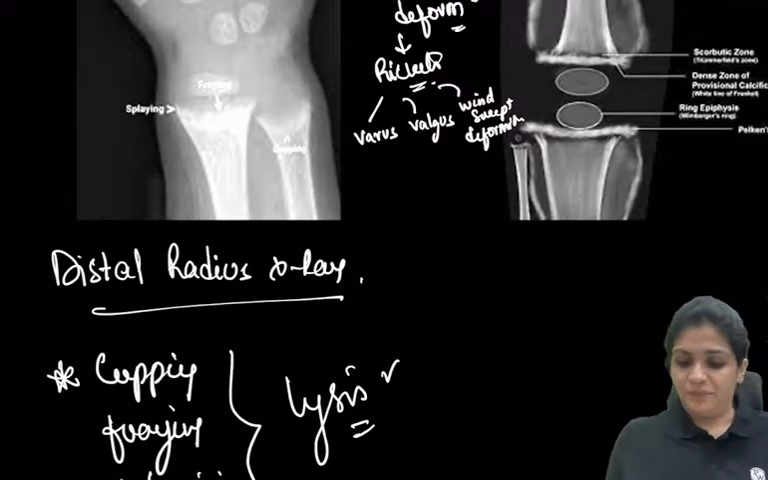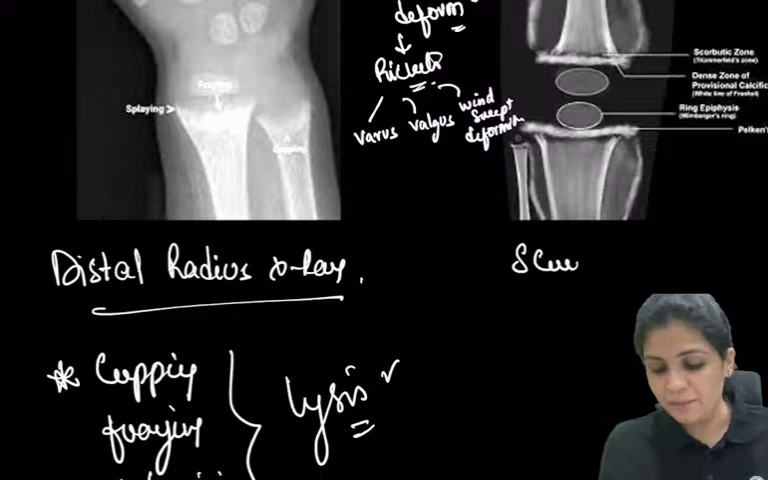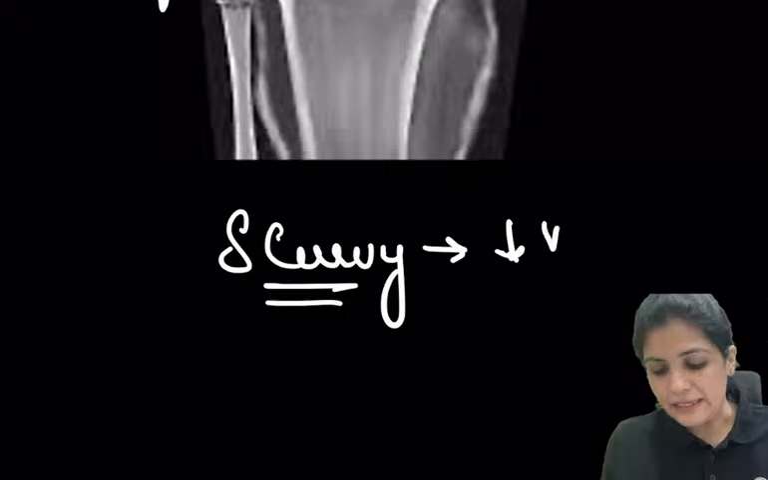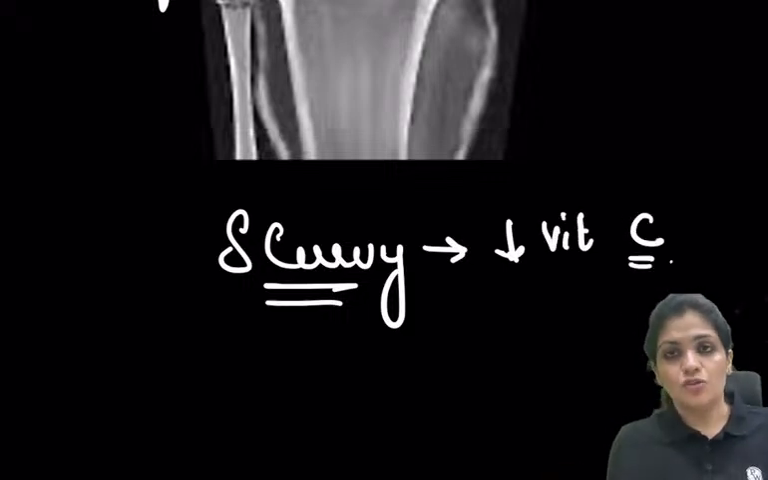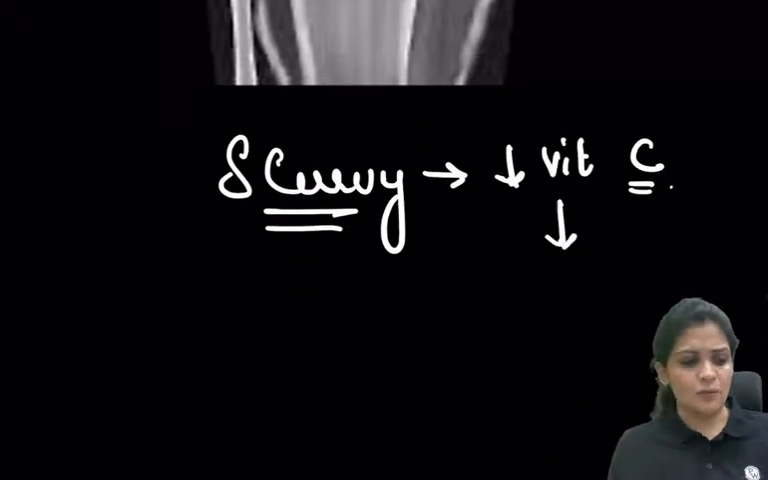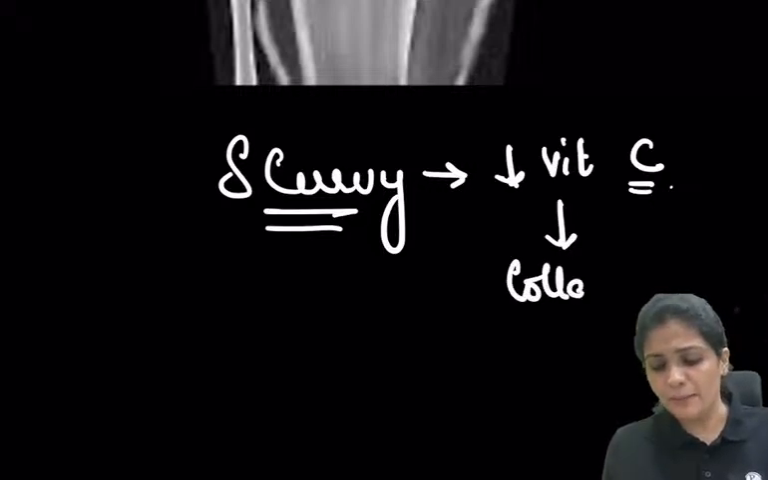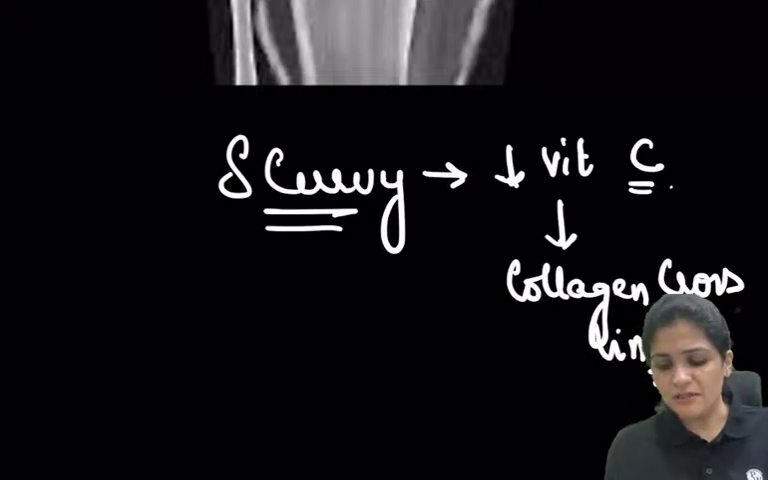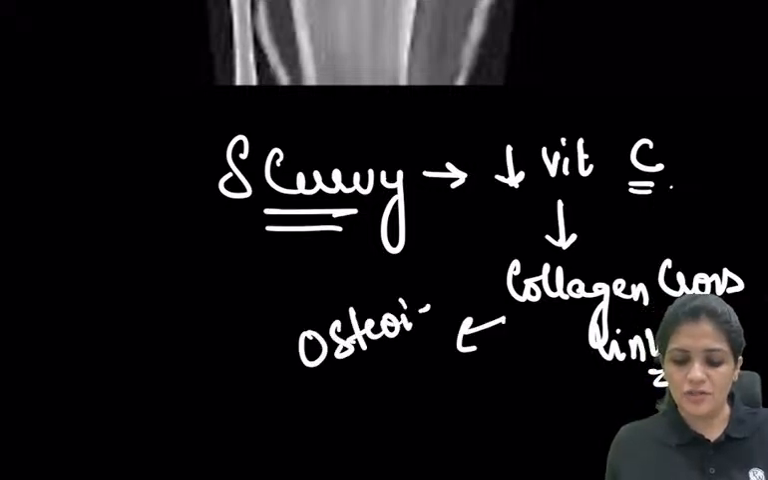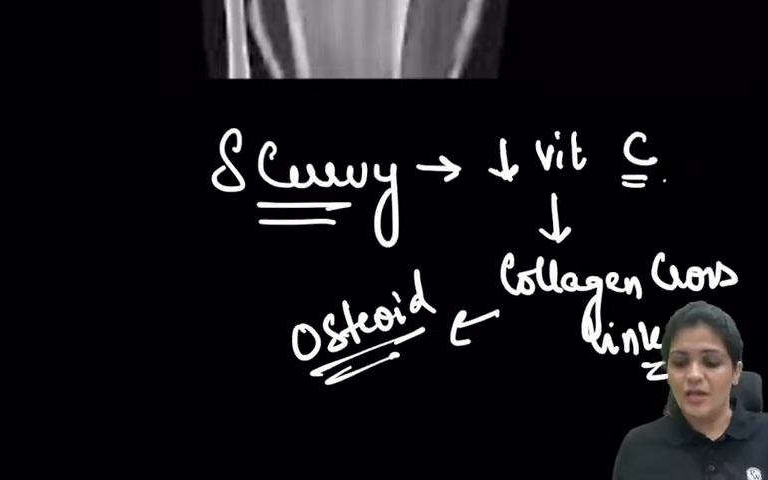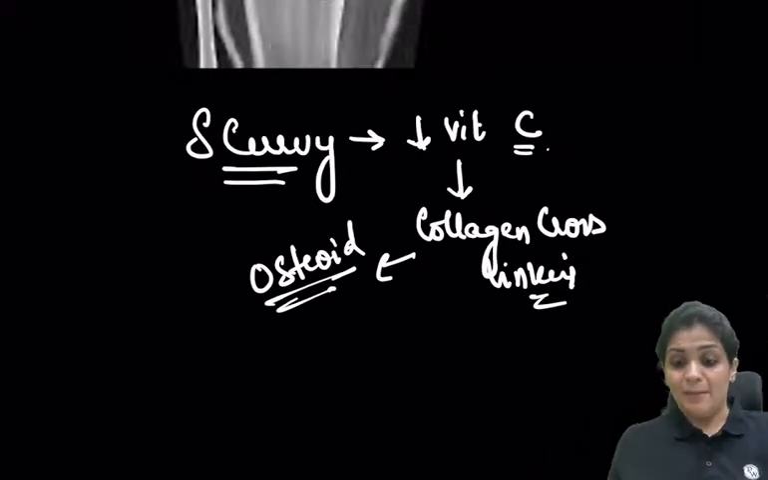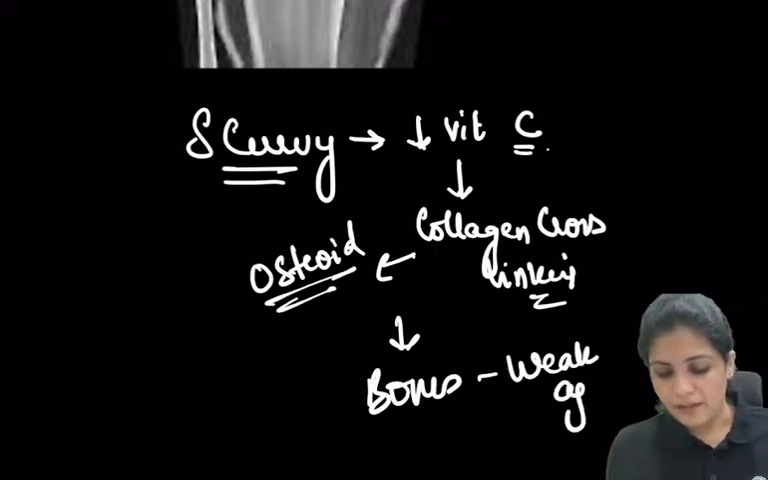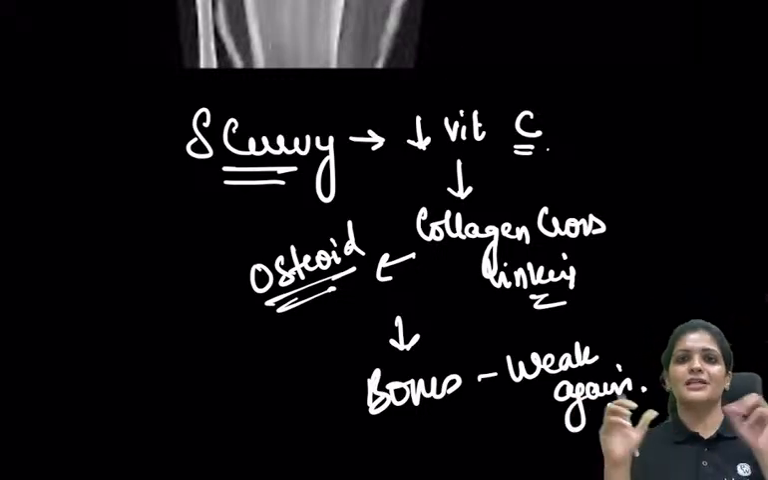Whereas if you see scurvy, so coming back to scurvy, what happens in scurvy? Here there is a deficiency in vitamin C, right? Whenever there is a decrease in vitamin C, what is actually vitamin C? Vitamin C is an important member in collagen cross-linking. So where is this collagen present? This collagen is nothing but your osteoid, right? In your osteoid, collagen type 1 is present. Now this collagen cross-linking gets disturbed. Here the bone becomes brittle because the collagen itself is deficient.